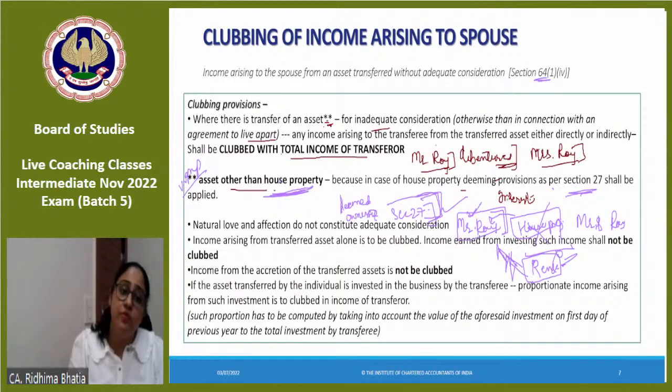The ownership is of the transferor only. And when he is the owner, he has to show the income. When he is showing the income, the point of clubbing does not arise. Correct? In the case of house property, deeming provisions as per section 27 are applied, and as per that, the person himself is the owner.